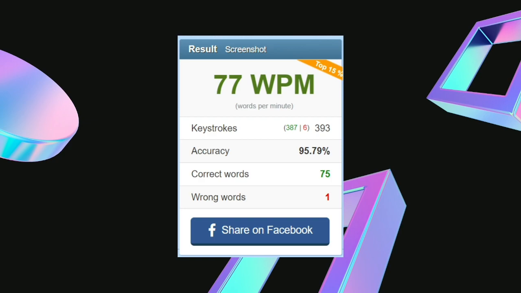And now I'm here at 77 words per minute, and actually I will tell you the average. I think it's 40 words per minute, or even 35 words per minute if you are a newbie in the software development field. You can of course check your speed at any website. So this is extremely important: touch typing.